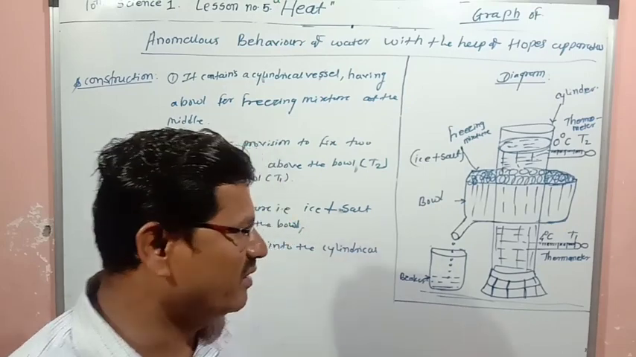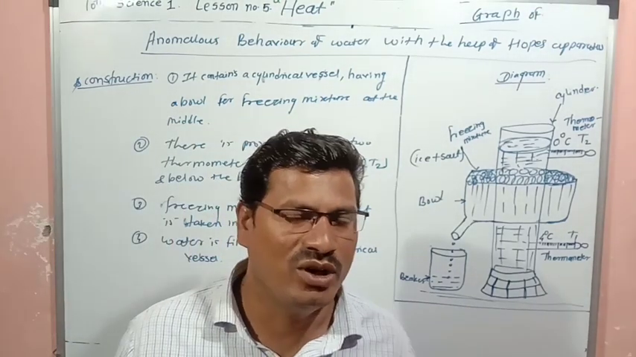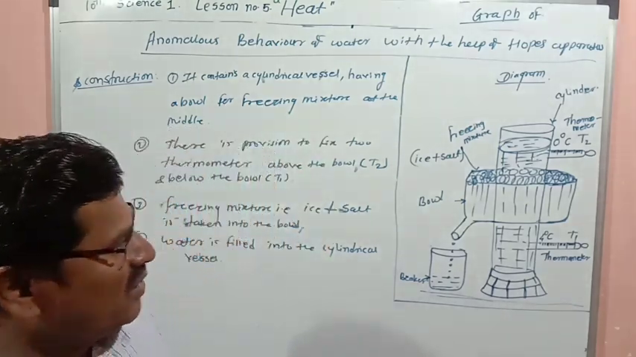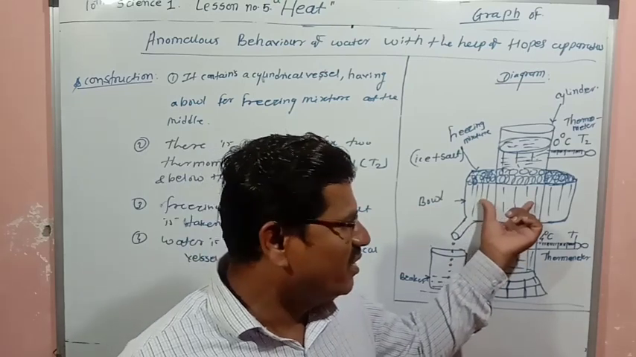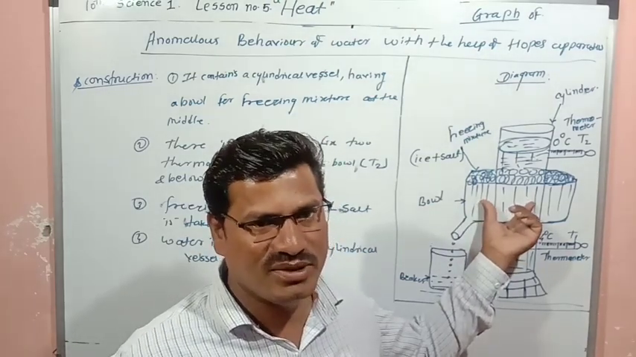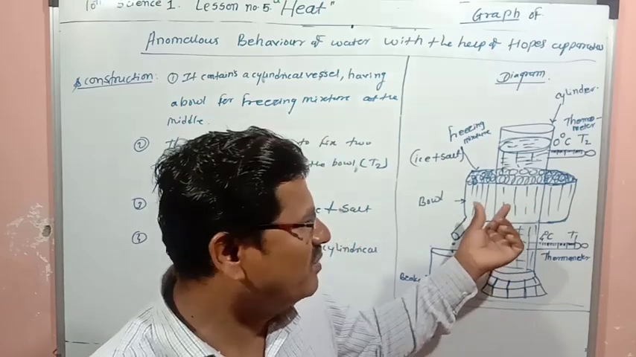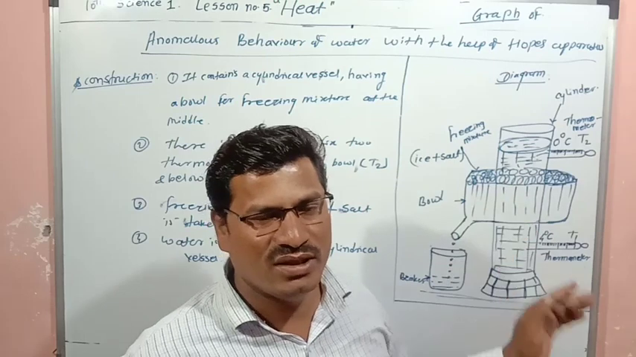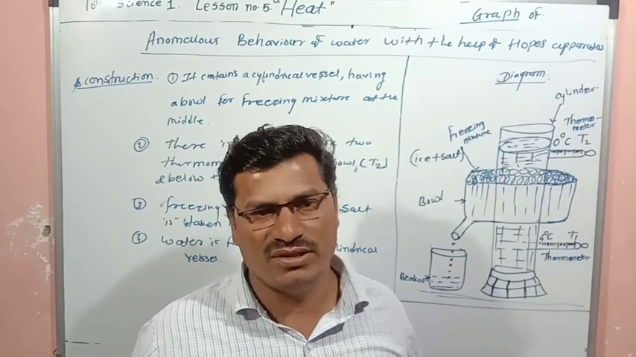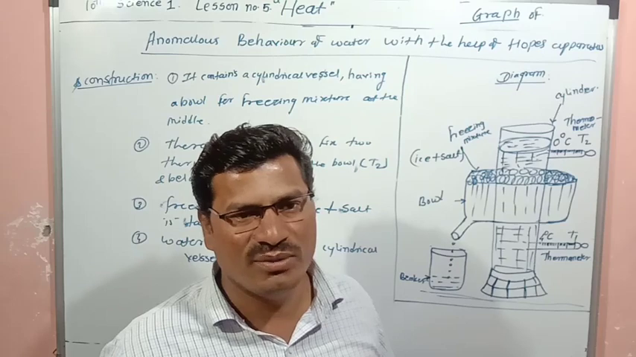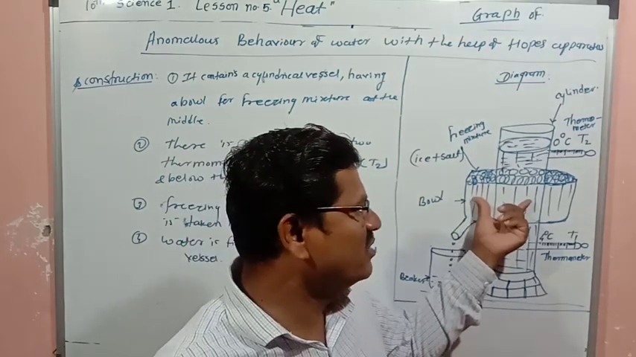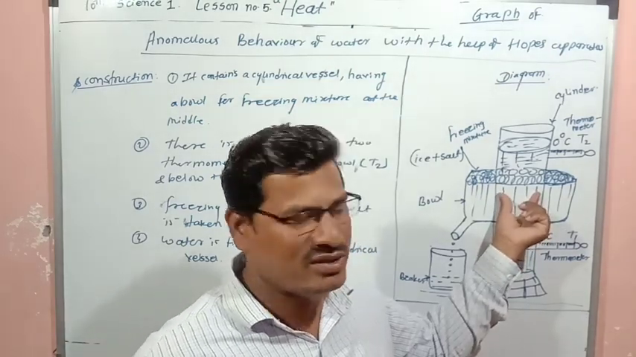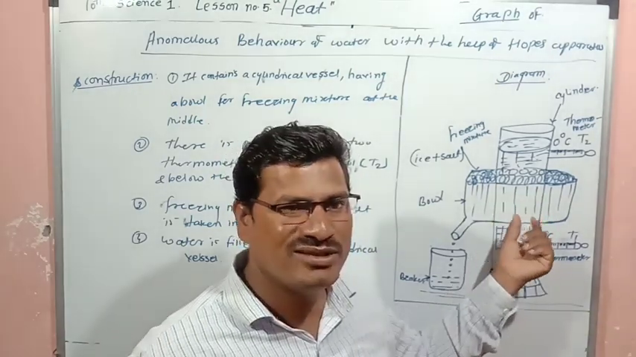Now the actual working, we'll see what happens in this anomalous behavior of water with Hope's apparatus. So here the freezing mixture is there, and this one is the metallic cylinder. Because of that, there will be transfer of heat, or removal of heat. So due to the freezing mixture, whatever water is present in this region in the cylindrical vessel will first cool.